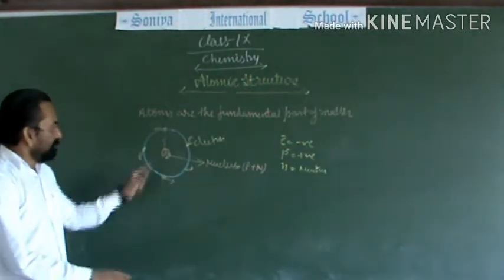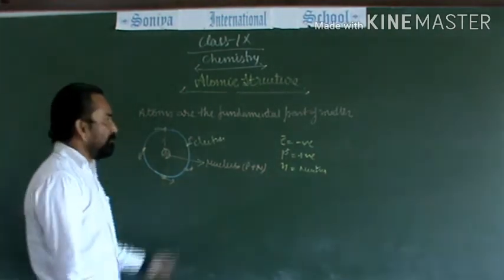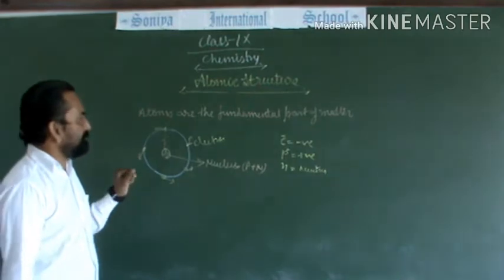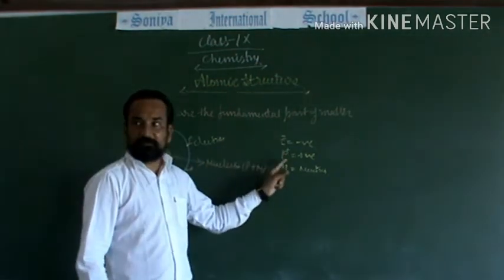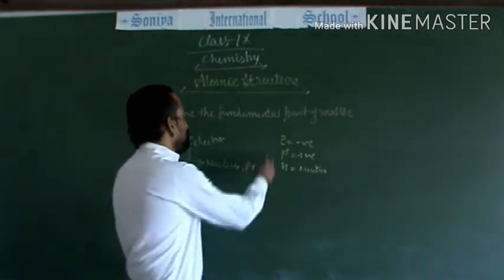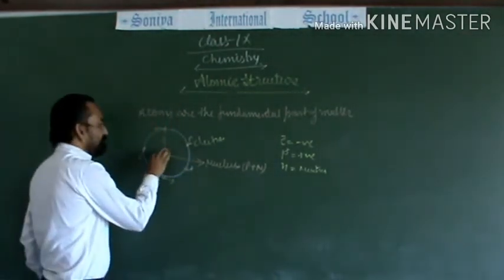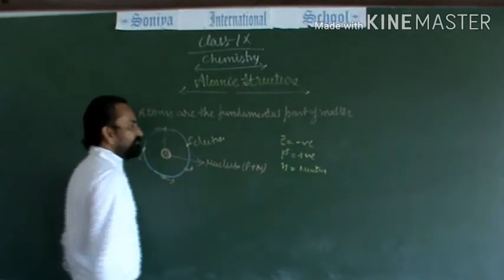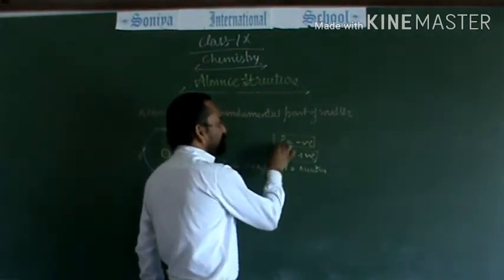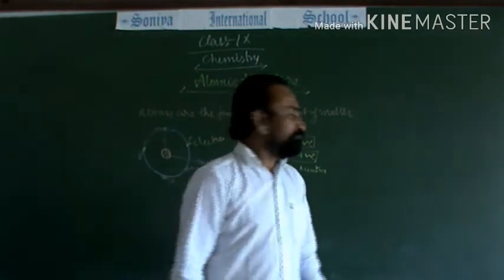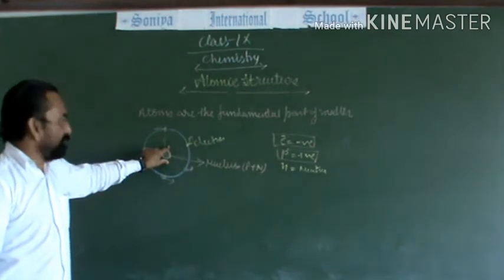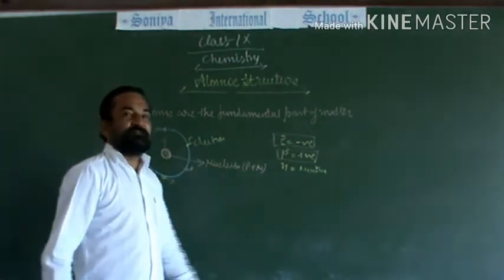So what is an atom? An atom is the fundamental particle of any matter or substance which has 3 subatomic particles: electron, proton and neutron. All the mass of an atom is contained in the nucleus because the mass of a proton compared to the mass of an electron is much more. That's why the whole mass of an atom is concentrated in the nucleus.